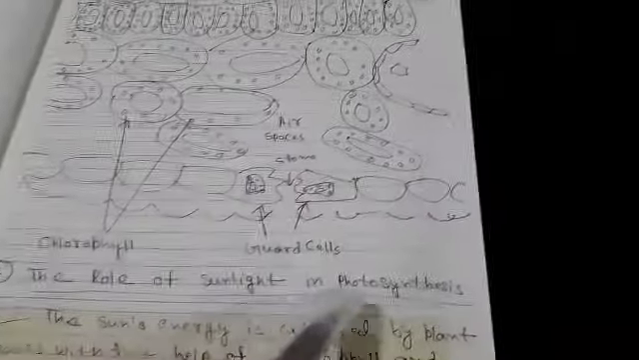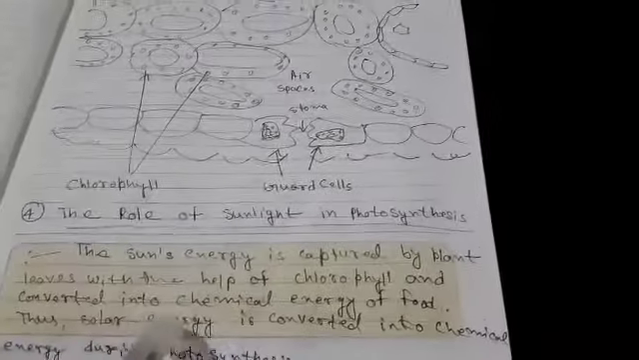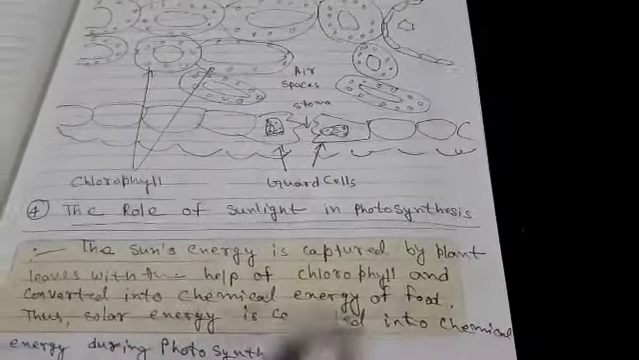The second topic is the role of sunlight in photosynthesis. The sun's energy is captured by plant leaves with the help of chlorophyll and converted into chemical energy of food. Thus, solar energy is converted into chemical energy during photosynthesis.